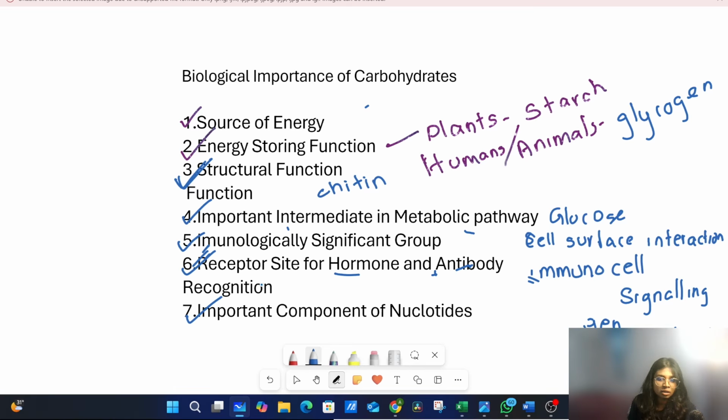They are an important component of nucleotides. There are two types of nucleic acids, DNA and RNA. Both contain a sugar, ribose or deoxyribose. Sugars are a type of carbohydrate, so in nucleotides as well they play a vital role.